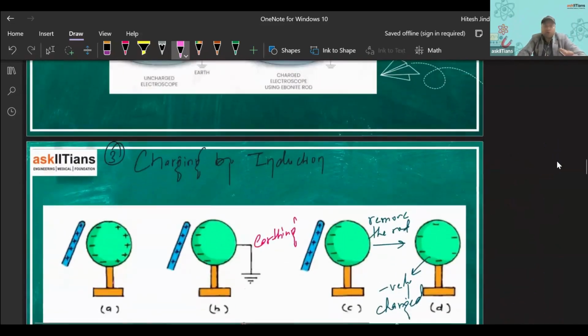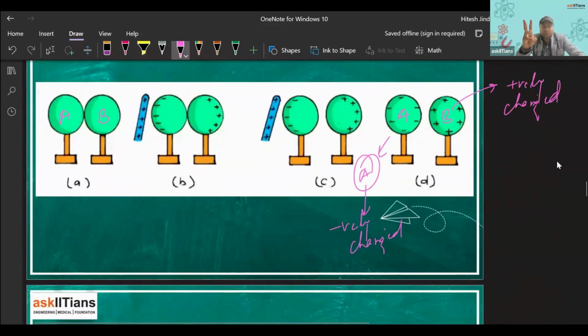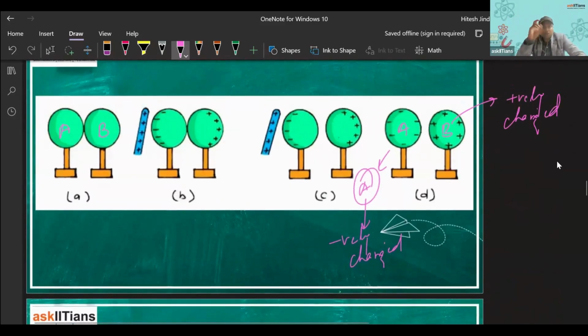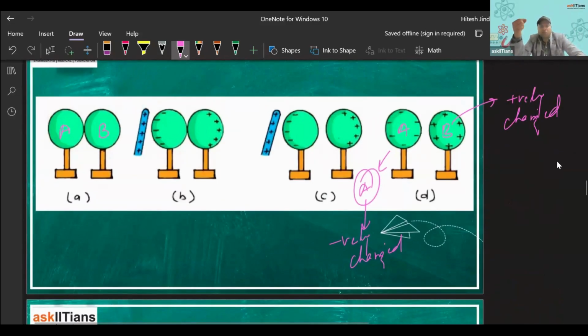Very important. So we have learned three methods of charging, right? One is by friction, also known as triboelectricity, by rubbing. Second, by contact or by conduction. Third, by induction, right?